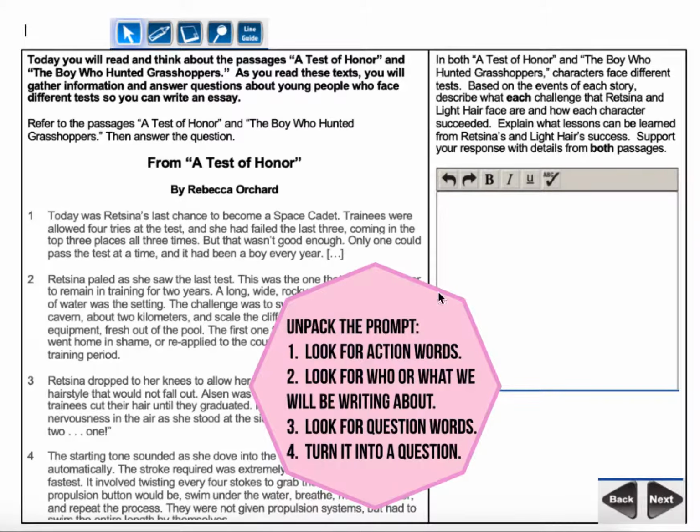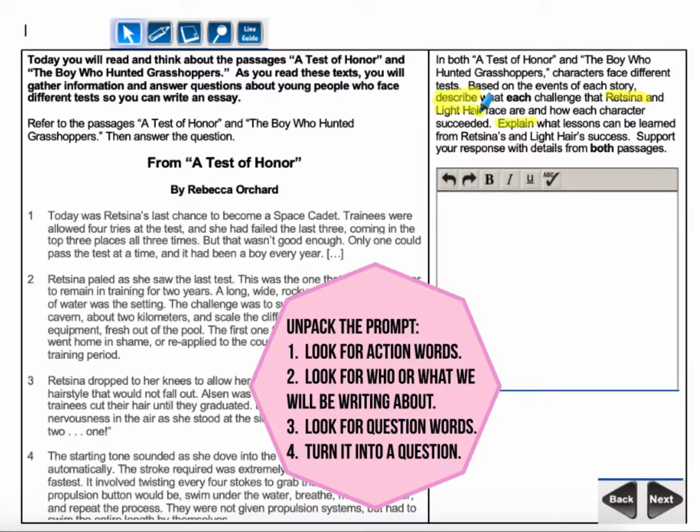One action word I see is describe. I also see explain. Both these words tell us what to do. Now I'm going to look for who or what we will be writing about. When I read this, I know who we will be writing about. We'll be writing about Restina and Lighthair, two different characters.